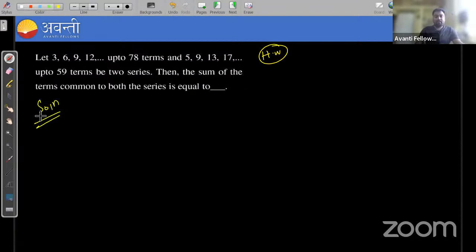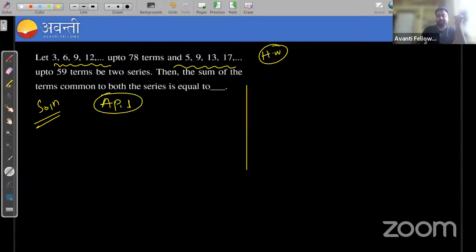So what is given? Let 3, 6, 9, 12 up to 78 terms, and 5, 9, 13, 17 up to 59 terms be two series. Then find the sum of the common terms of both the series. Okay, so we are given two APs. See here, it is an AP and this is also an AP. So first, I'm considering the first AP.